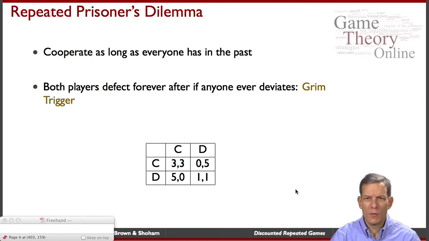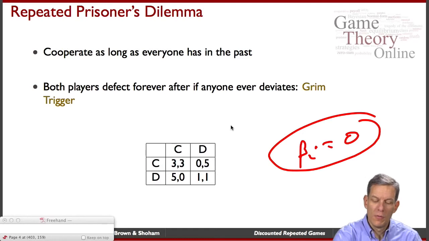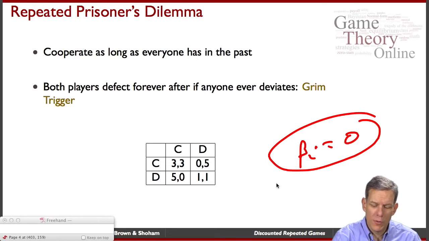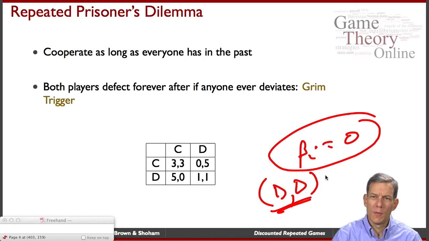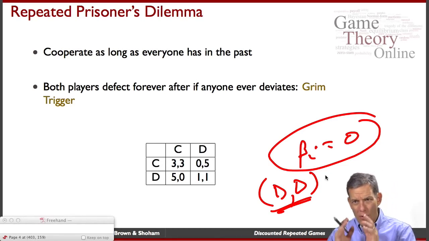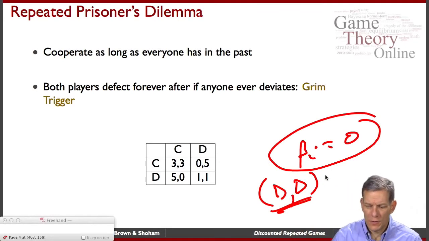So when is this in equilibrium? Clearly, if we set beta i equals 0 for both players, we can't make this work, right? Because I don't care about the future. Nobody cares about the future. Then we'd end up with defect in every period being the only subgame perfect equilibrium. Players only care about the present. They're always just going to myopically defect. They don't care about the future, so nothing's going to work.